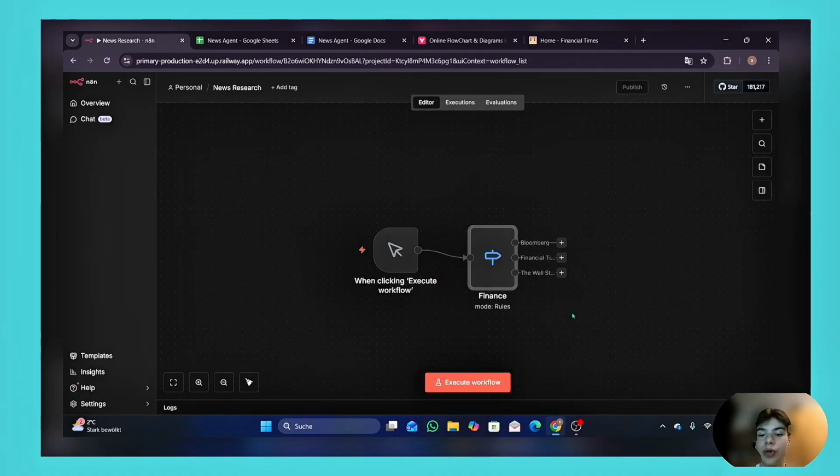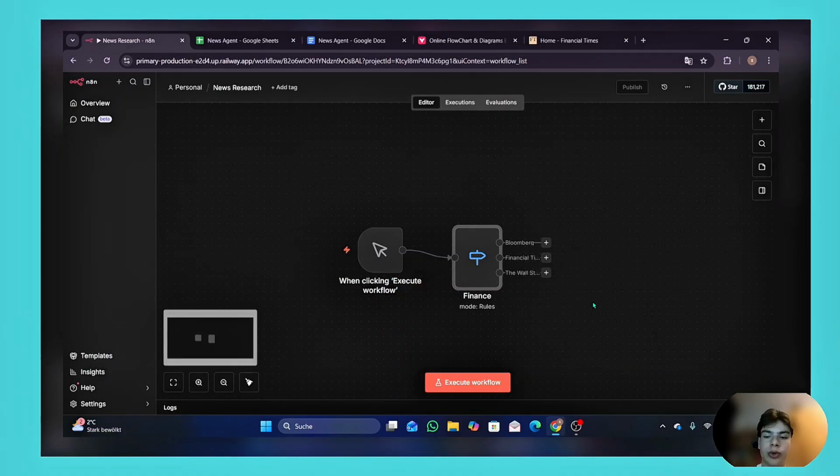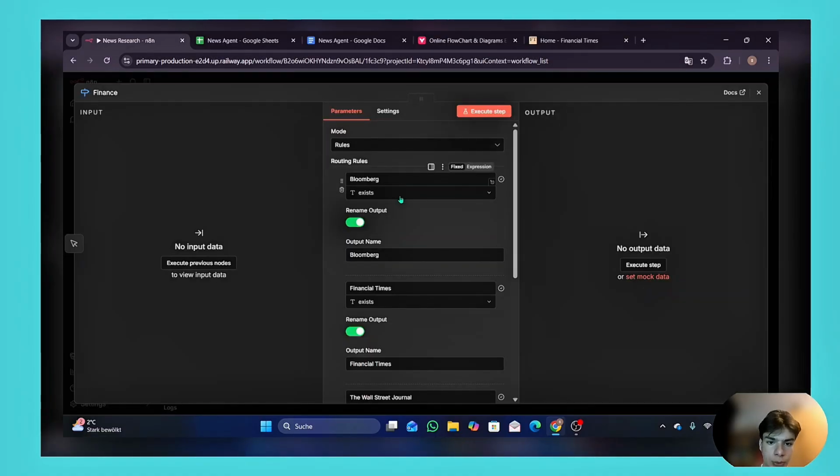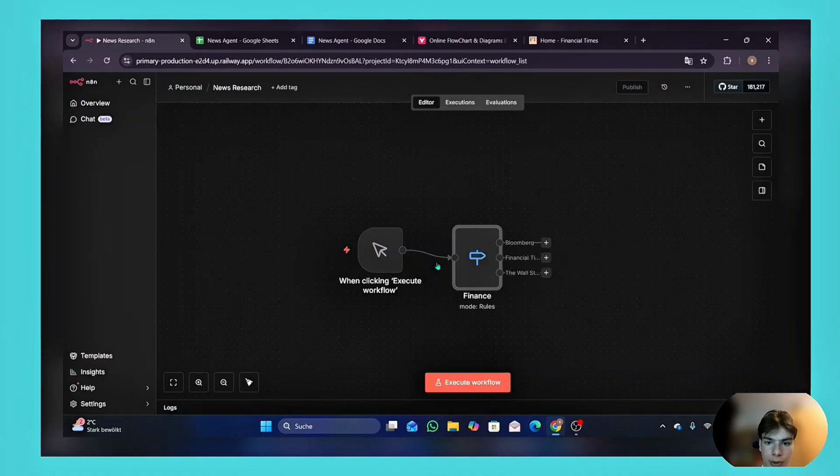So now let's get into the tricky part of the video. It's going to be to extract all the information from the different sources. So we choose to use Bloomberg, Financial Times, and the Wall Street Journal for the topic finance. We have the topic right there, finance. But how do we get that information?